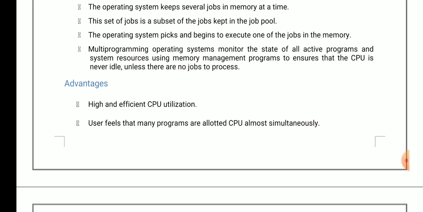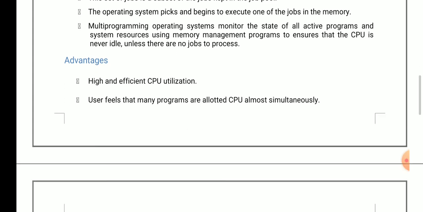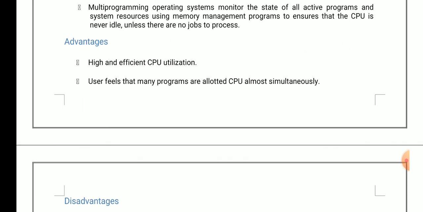Sometimes the user feels that many programs are allocated the CPU almost simultaneously. So what does this mean, dear students? Sometimes multiple jobs are executed in the CPU, and to make their proper execution, who will help us? That is the multi-programming operating system. Dear students, there are also a few drawbacks of the multi-programming operating system.